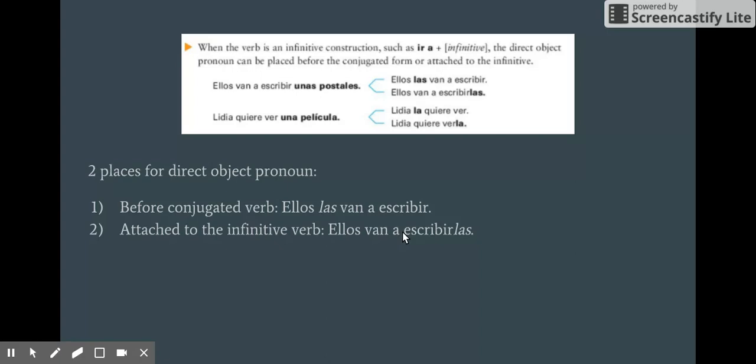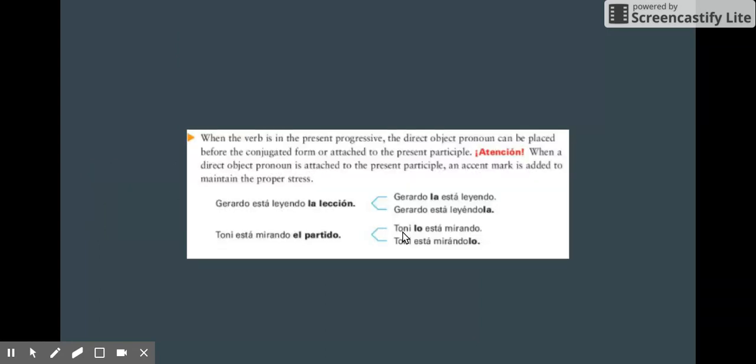They both mean the exact same thing, and they're both understandable. It's mainly just to be aware that a direct object pronoun can either be placed before the conjugated verb or attached to the infinitive verb. One last thing with the present progressive, it can likewise be placed before the conjugated verb. In this case, the conjugated verb is estar. So la está leyendo. You can see here in this sentence, Gerardo está leyendo la lección.